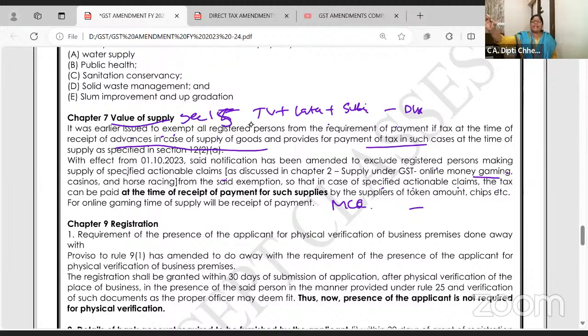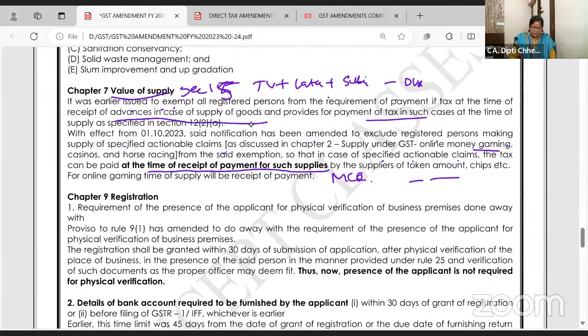In case of online gaming, GST is payable on final payment, on credit, on receipt, on credit and receipt, whichever is earlier, none of above, they'll give you the 4 options. You have to choose at the time of receipt of the payment, the token amount, chips, coins, whatever it is, the whole amount.